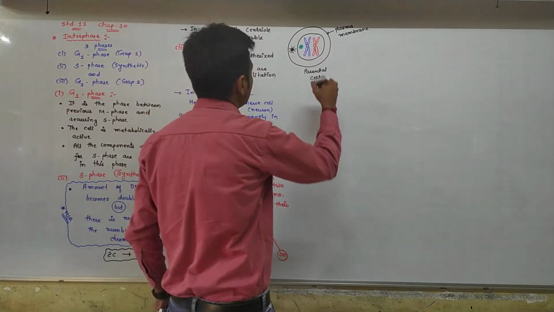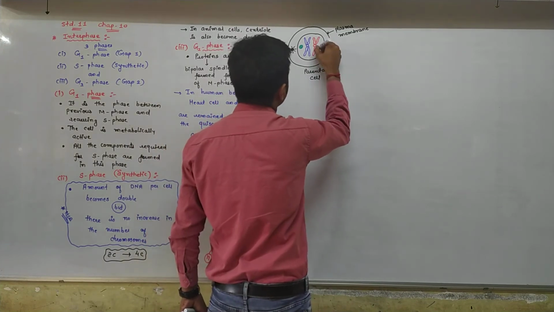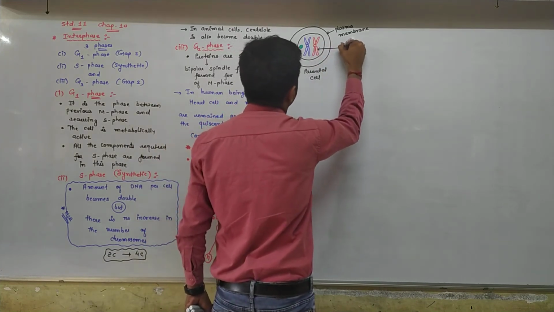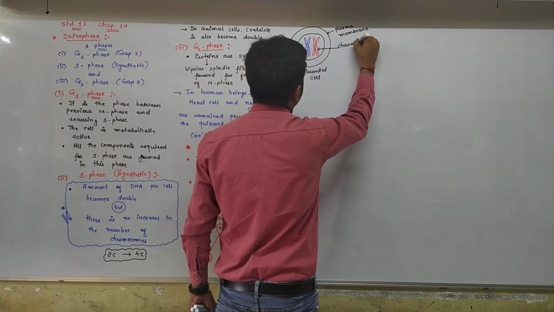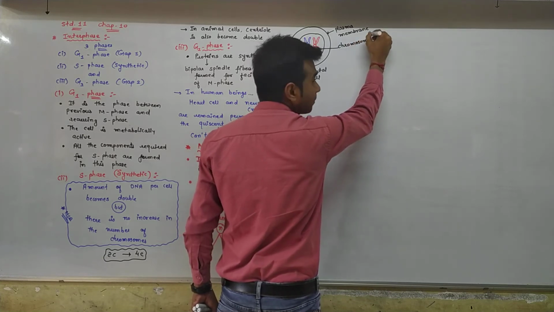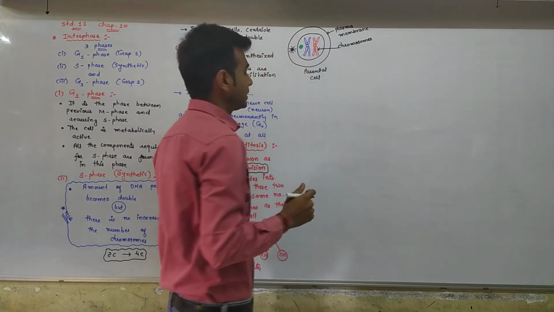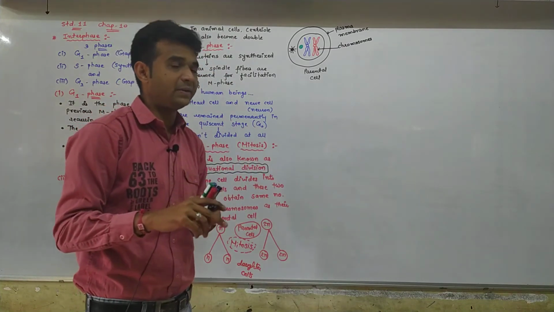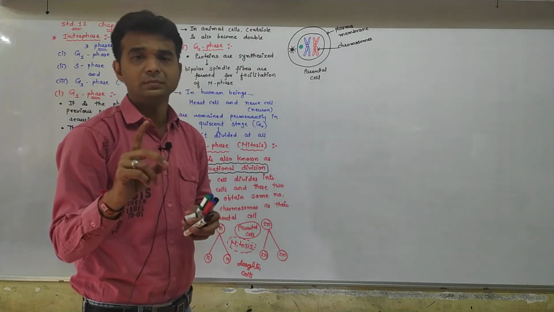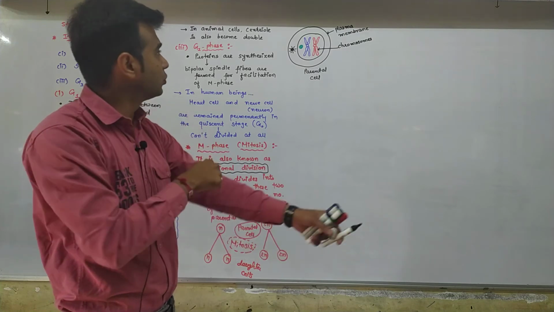Now these are the chromosomes. Okay, think about that: one red and one blue chromosome. Fine, one red and one blue chromosome.